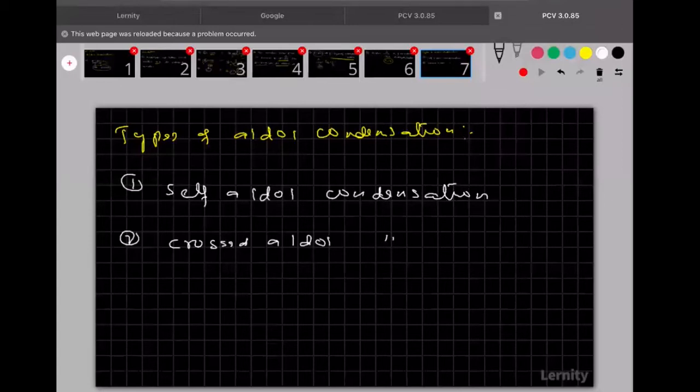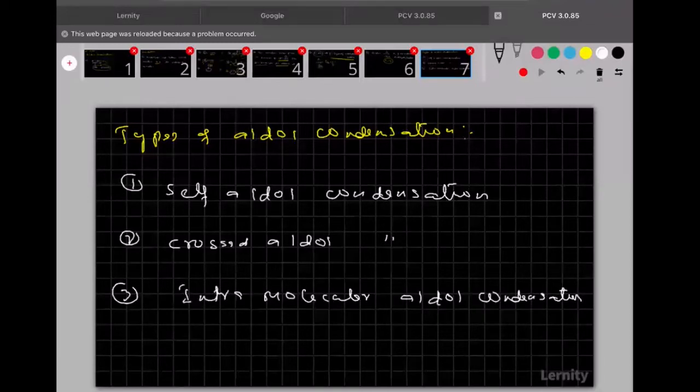Third one is intramolecular aldol condensation.